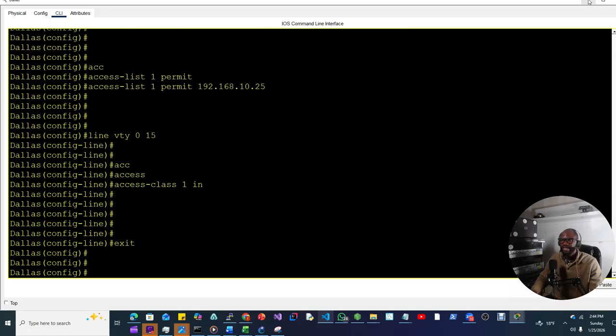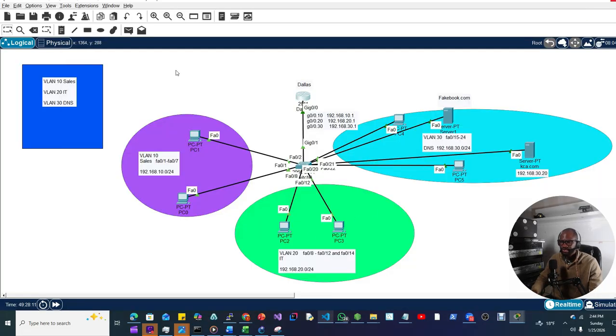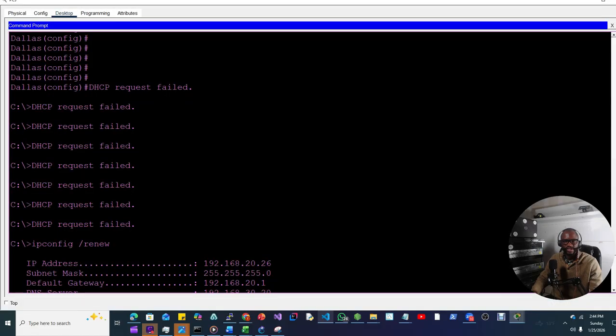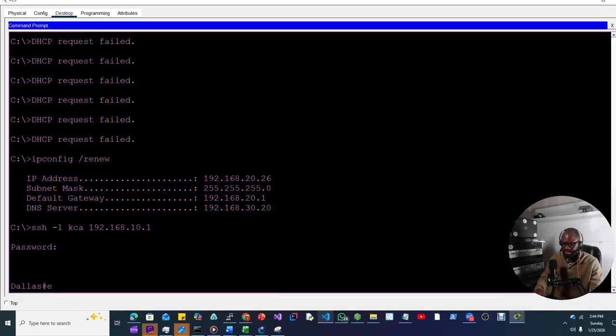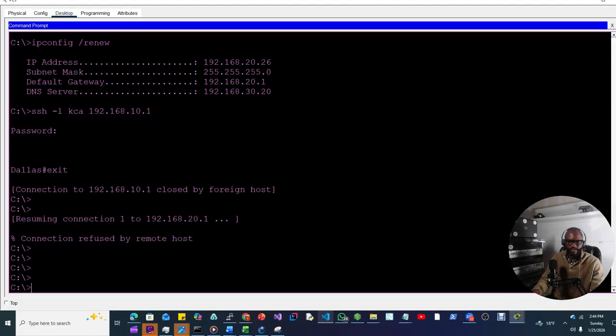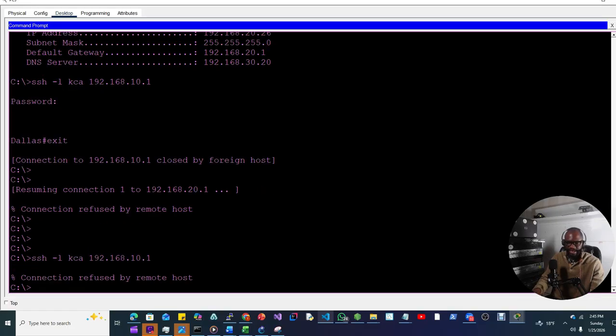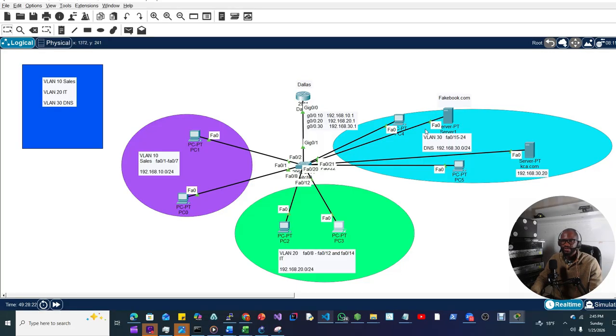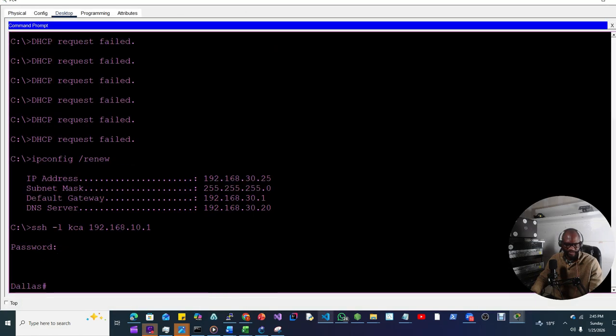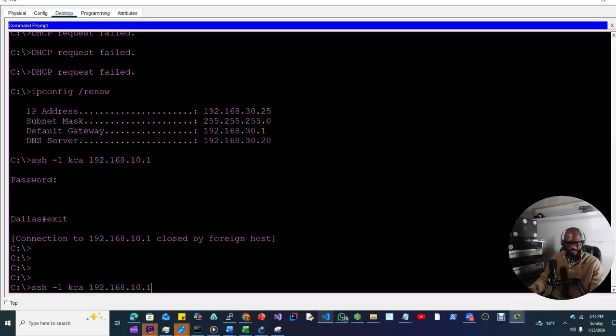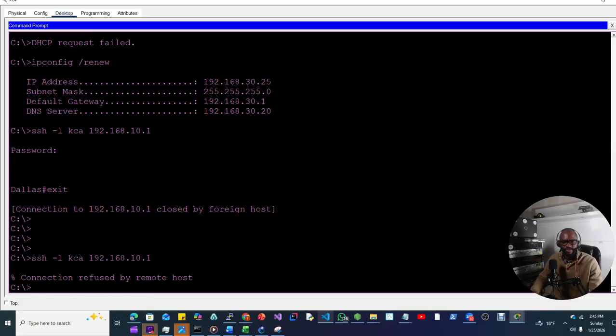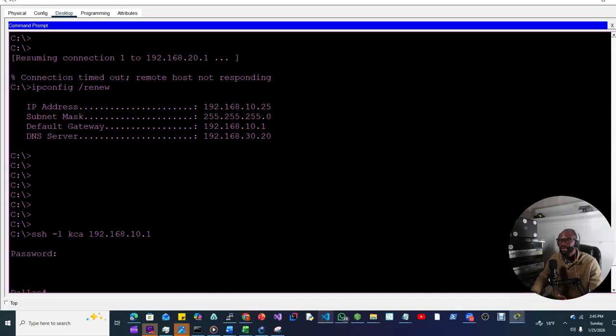Exit. At this moment, all these PCs which were connected successfully to the Dallas router, if we exit and try to go back in, will be refused access. See, connection refused by remote host. Let's test in Houston, or in VLAN 30. I don't know why I keep saying Houston. Just get used to those cities. SSH from VLAN 30: connection refused. And in VLAN 10, only one PC can do that.